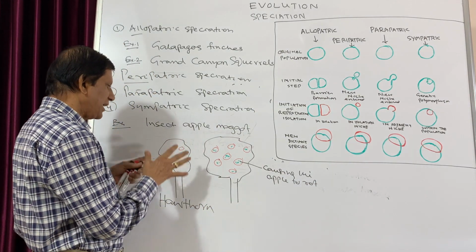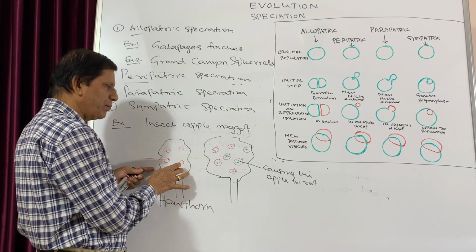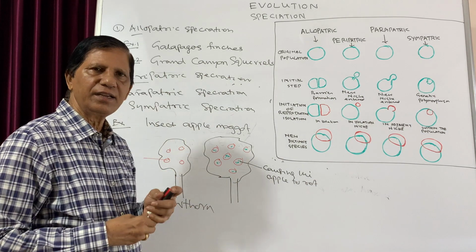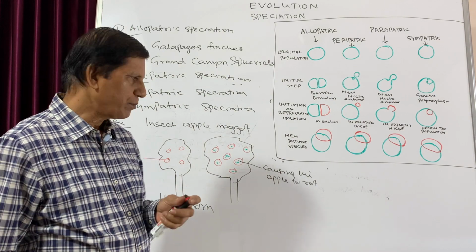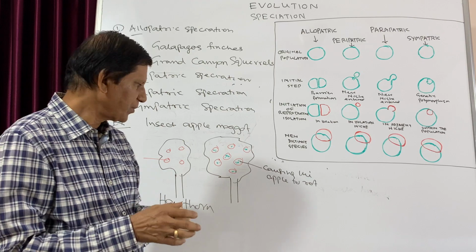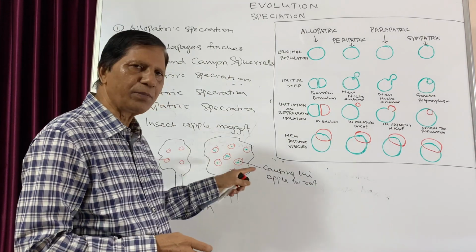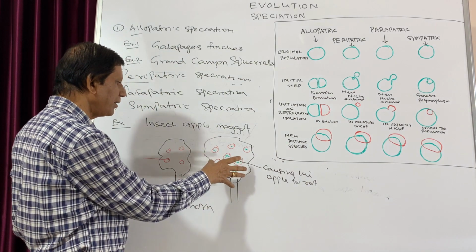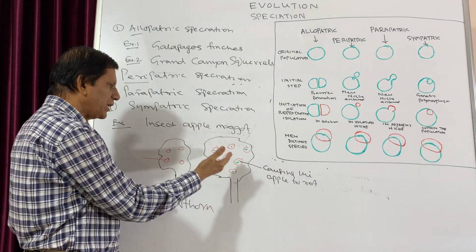So you see, initially they were present in one plant, that is hawthorn, and they are laying their eggs in the fruits of hawthorn. But when the apple plant was introduced in North America, some of the insects moved to apple and they stayed there. They liked that particular fruit, so they didn't return back.